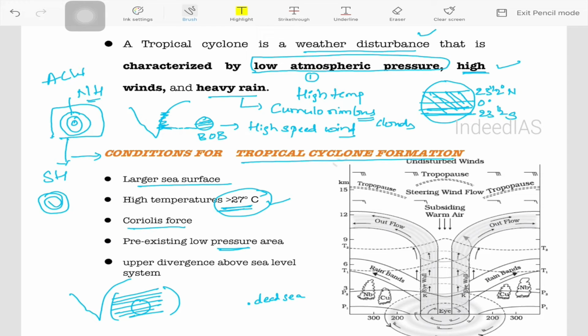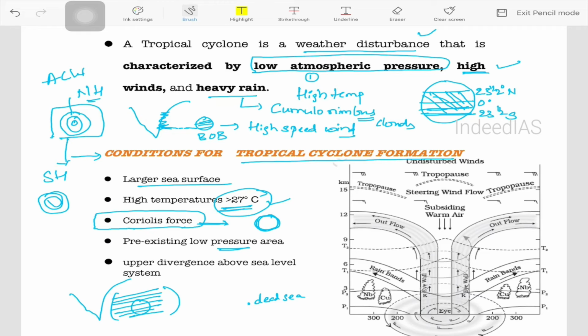In either way, the cyclone is a circular form. The circular form is contributed by the natural force called Coriolis force, whose origin can be attributed to the rotation of the earth.